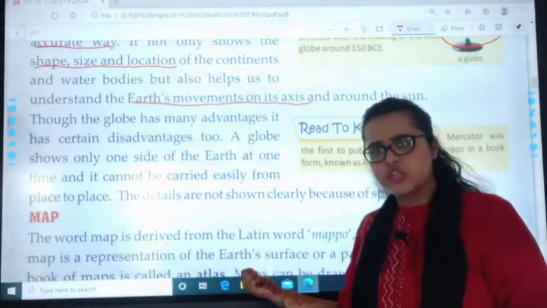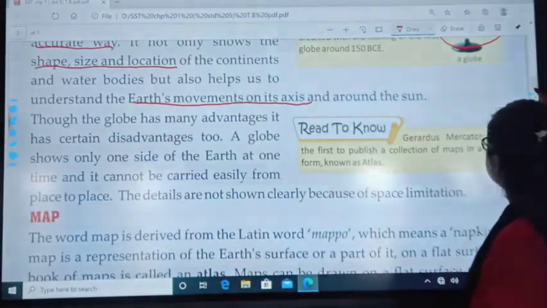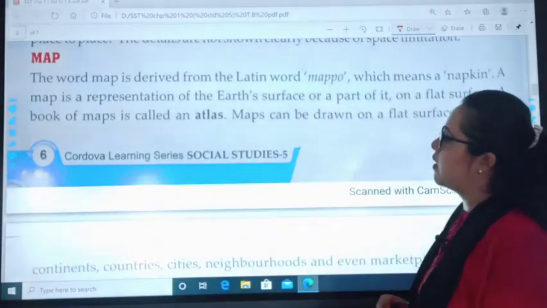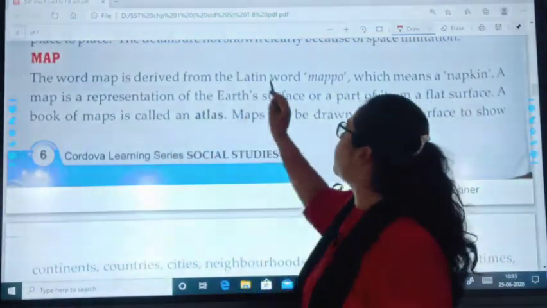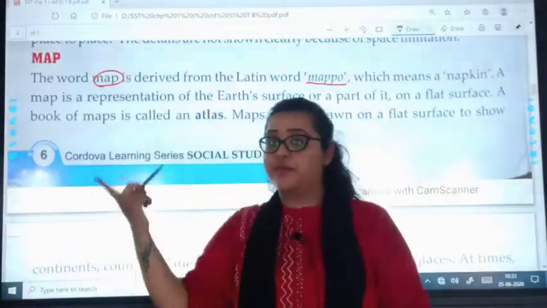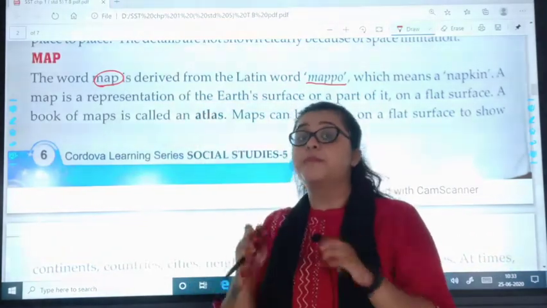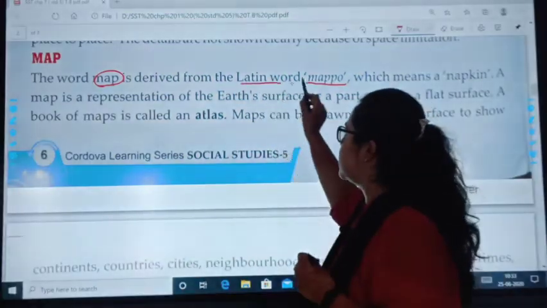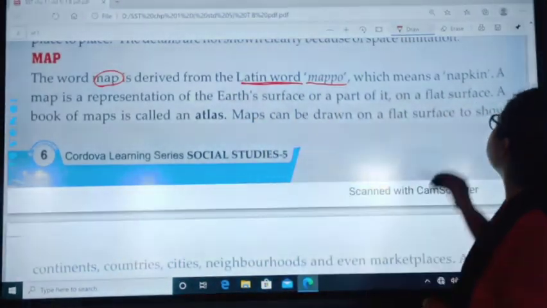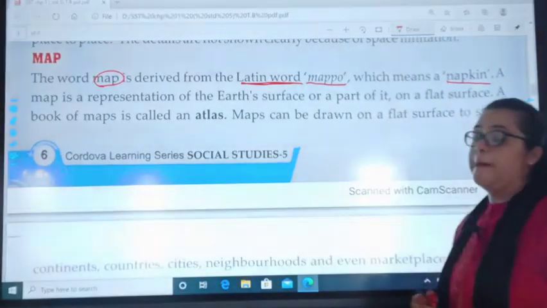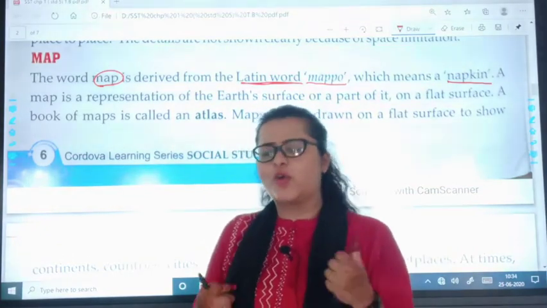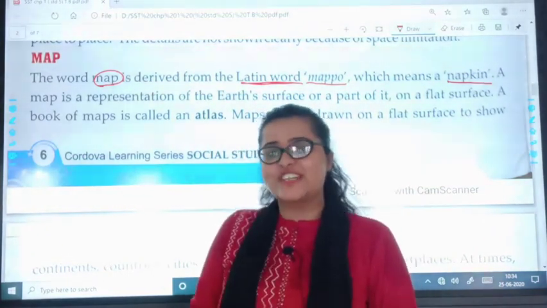Let's cover the maps also today. The word map is derived from the Latin word mappo. Map word was derived, meaning where was the word map born? From the Latin word. Derive means we took it from there. Latin word mappo, which means napkin. You can also use the word mappo for napkin now. It will have great fun in routine life. Let's add this word to our dictionary.